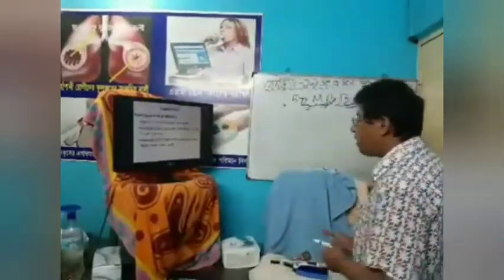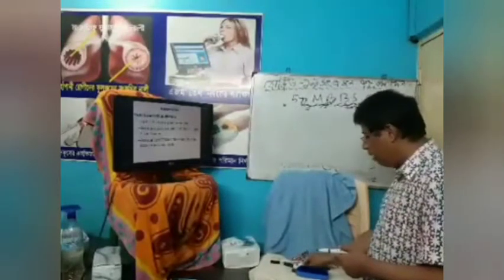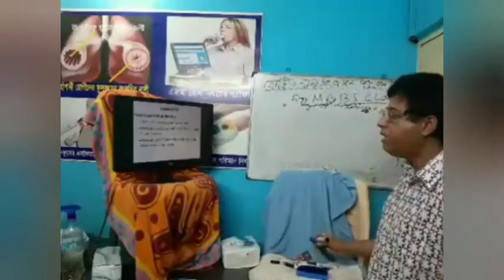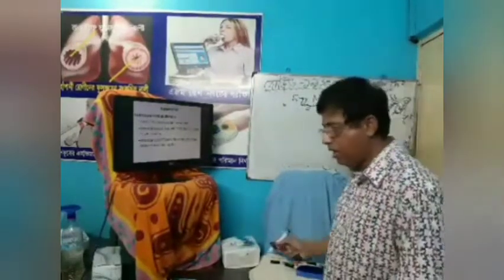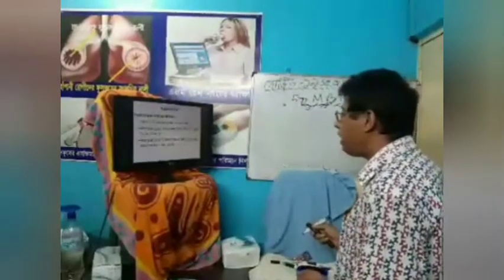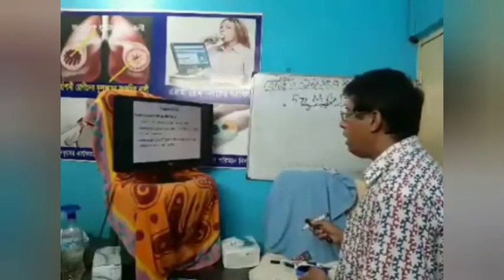So, in our country, in our context, the main source of iron is kochur shak, green leafy vegetables, and banana, most important. And avoid iron-deficient foods: sagu, suji, barley.